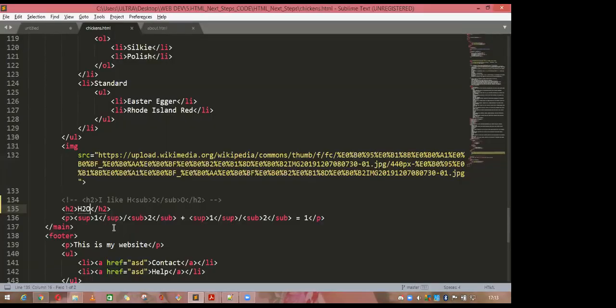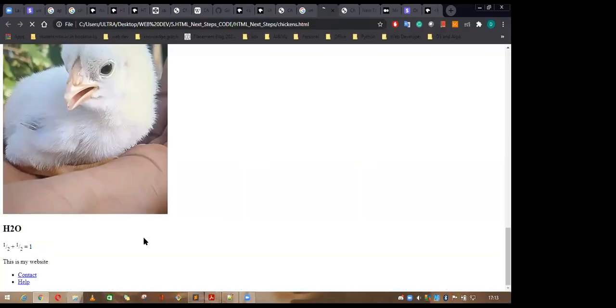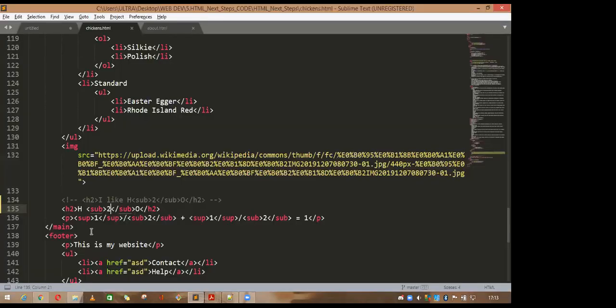So what you can do here, you want the 2 as a subscript. For the 2, inside you can write SUB. Okay, it's not coming. Now hit the tab, and take out this 2. Write 2 here and save it. Now refresh this one. Now it is coming. This is like a subscript, and there is some spacing, I think. Yeah, remove the space.